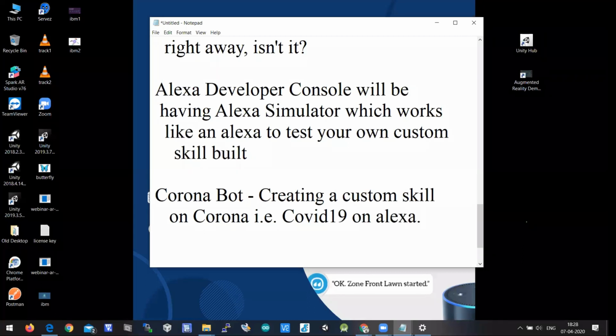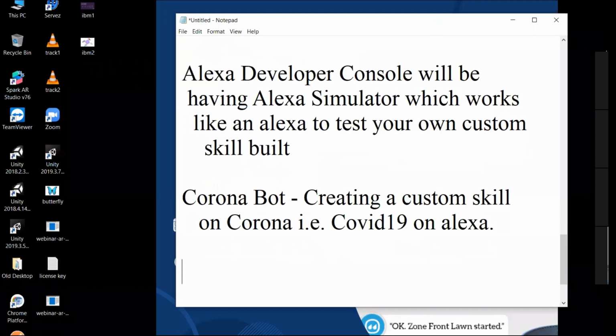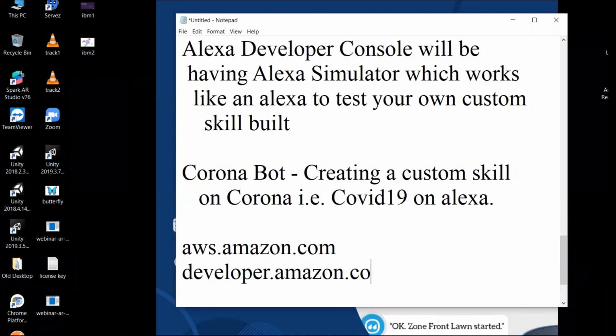So as of now, I'm having the Alexa simulator. If you have AWS or Amazon developer accounts, you can access the Alexa developer console. You can access the Alexa simulator, and thereby test whether this skill is working or not. For that, you need aws.amazon.com and developer.amazon.com.